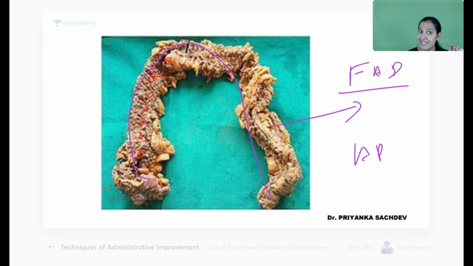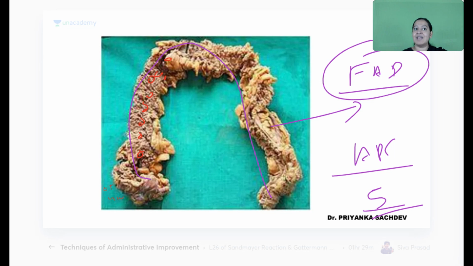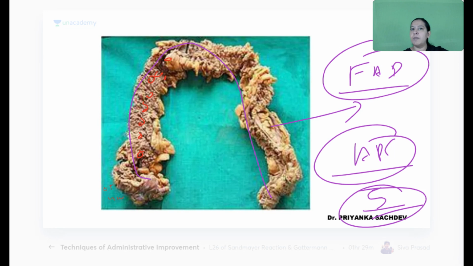Gene mutated is APC. APC is present on chromosome 5. MCQ can come on any point with this image. Diagnosis भी पूछ सकते हैं, gene भी पूछ सकते हैं, chromosome भी पूछ सकते हैं.